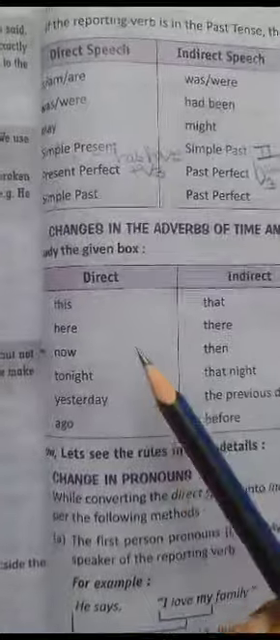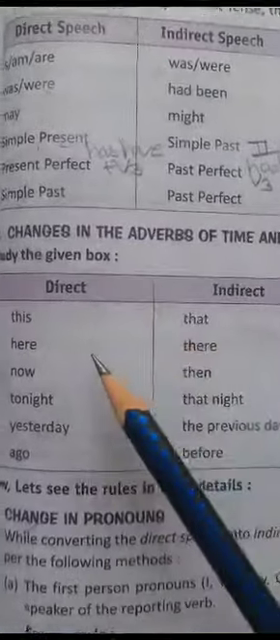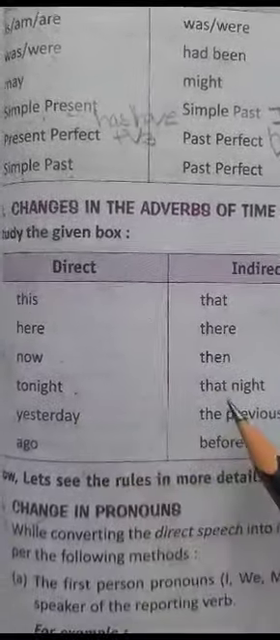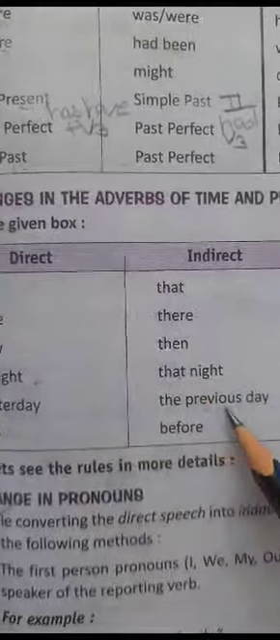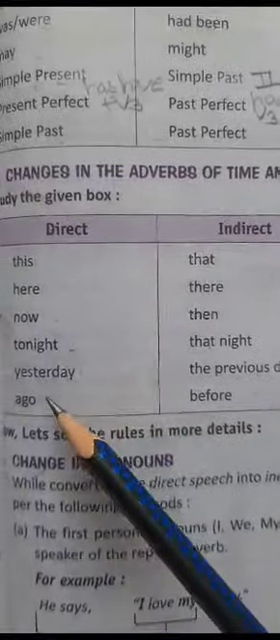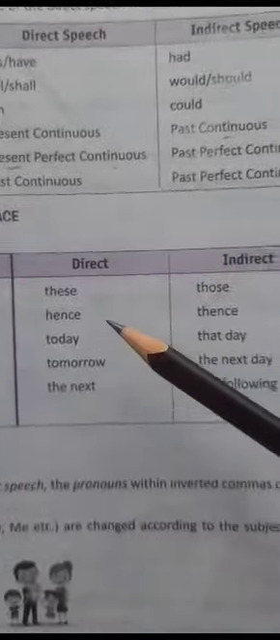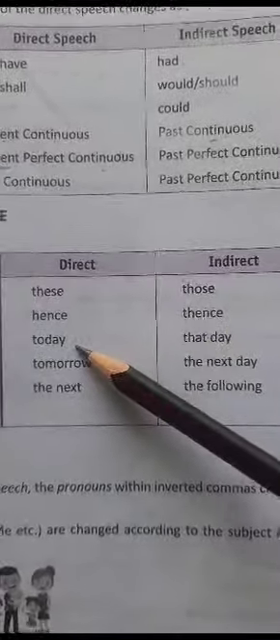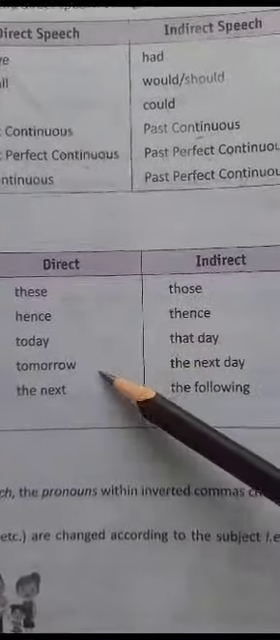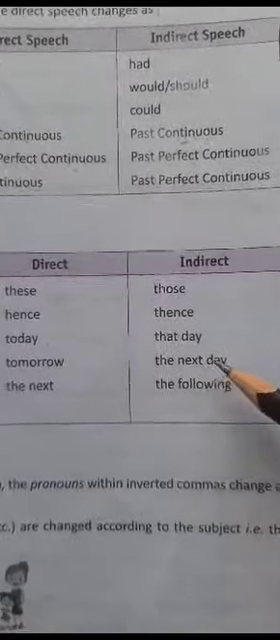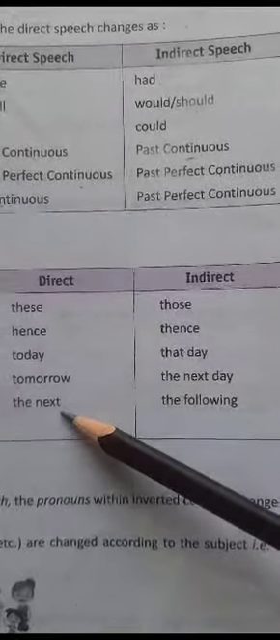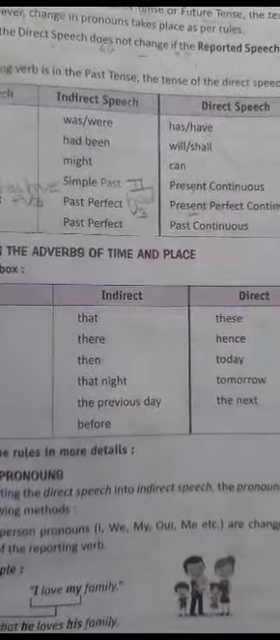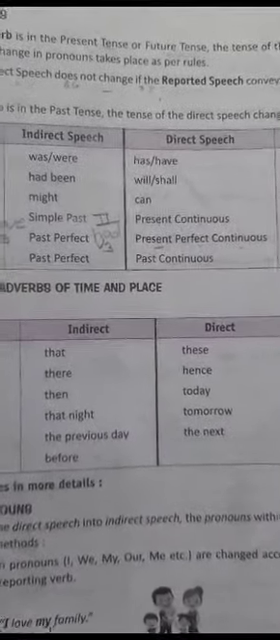Similarly, we see that this will be converted into that, here into there, now into then, tonight into that night, yesterday into the previous day. Yesterday means the day that is gone. Ago into before. These into those. Hence into thence. Today into that day. Today means the present day. Tomorrow into the next day. Tomorrow means the coming day. The next, the following. You have to keep all these changes in your mind. Otherwise, your change will go wrong.